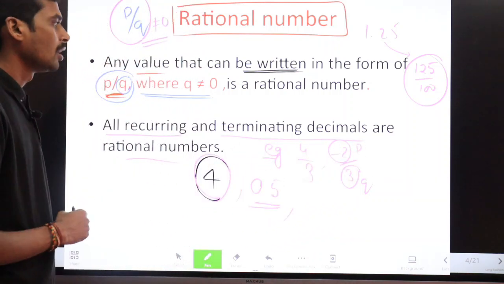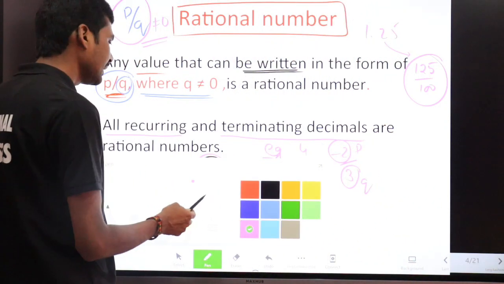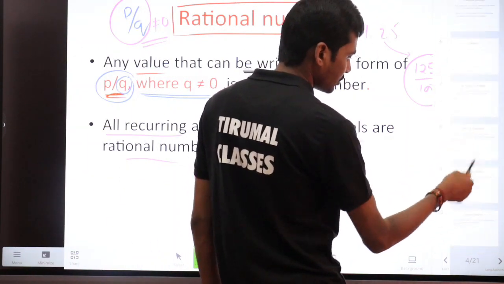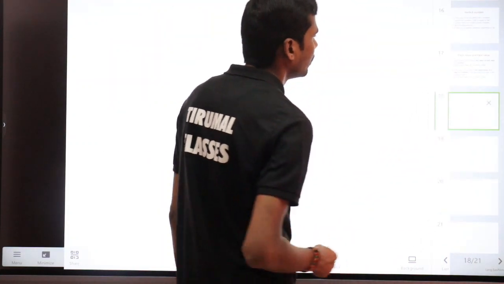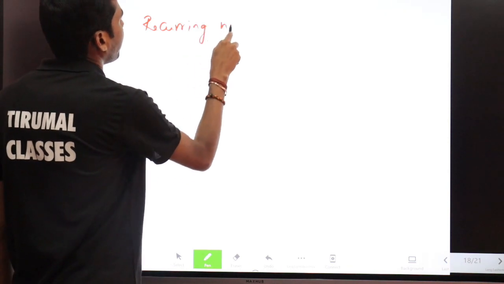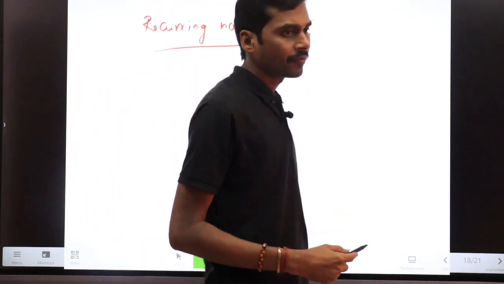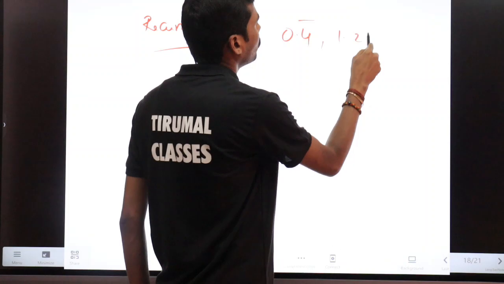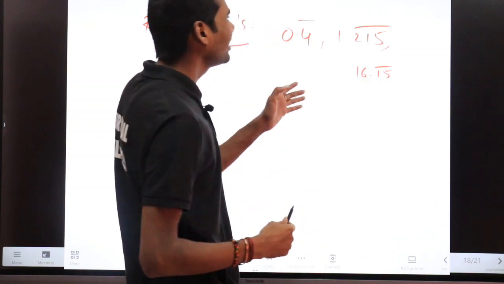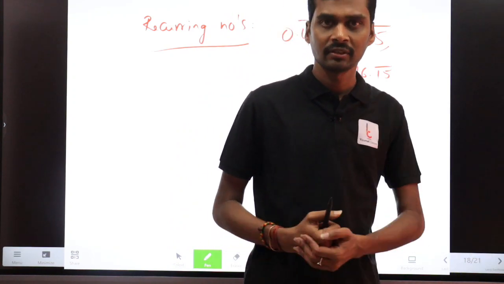Apart from these numbers, there is another point you also remember: all recurring and terminating decimals are rational numbers. What is meant by recurring numbers? Maybe you could see numbers like this, right? 0.4 bar, or 1.215 bar, or 16.15 bar. Can you see these kinds of numbers before? Yes, obviously we have learned it in our 10th class or 9th class, right?